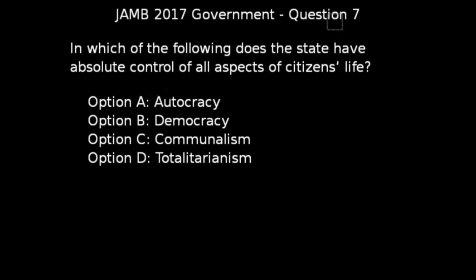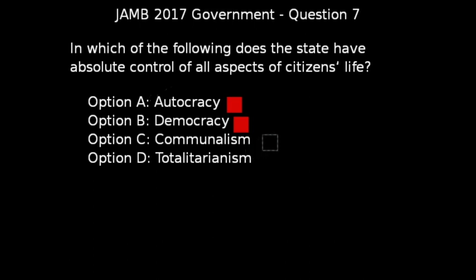Question 7 of JAMB 2017 government exam says, in which of the following does the state have absolute control of all aspects of citizens' life? Option A, which is autocracy, is wrong because autocracy is a form of government in which absolute control lies in the hands of a single person. Option B, which is democracy, is also wrong because democracy may be defined as a form of government in which the people exercise their governing power either directly or indirectly.